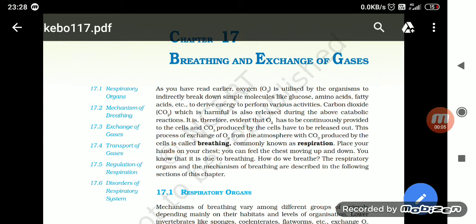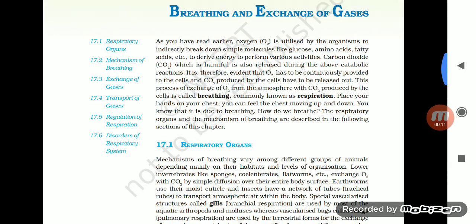As per promise, we are over here with a new chapter, chapter 17, Breathing and Exchange of Gases. As you have read earlier, oxygen is utilized by the organisms to indirectly break down simple molecules like glucose, amino acids, fatty acids, etc. to derive energy to perform various activities. Carbon dioxide, CO2, which is harmful, is also released during the above catabolic reactions.